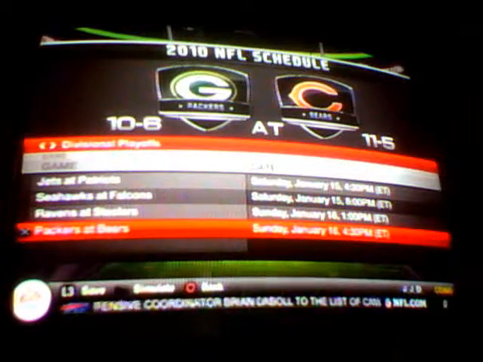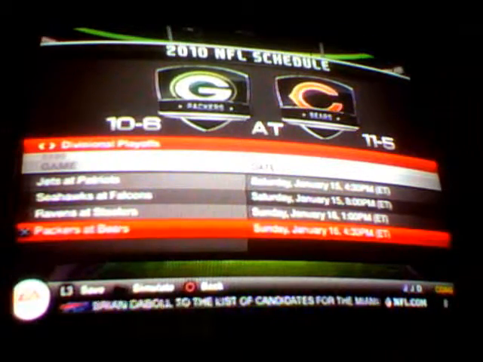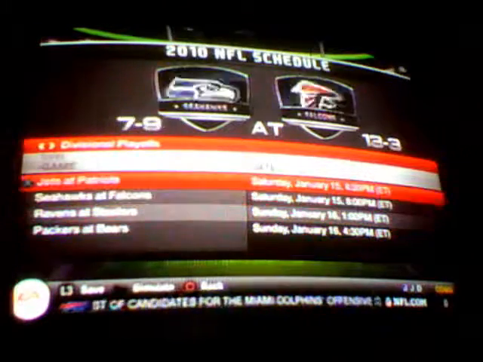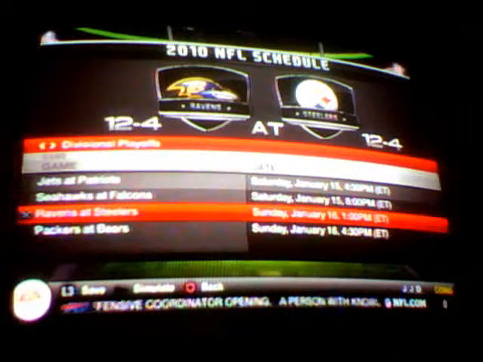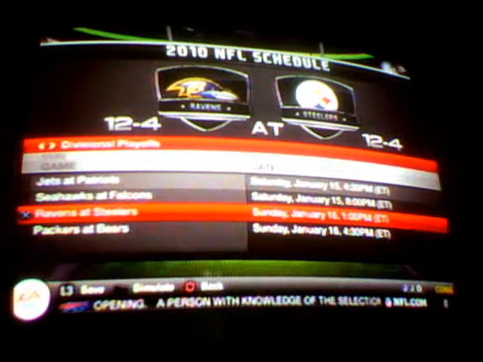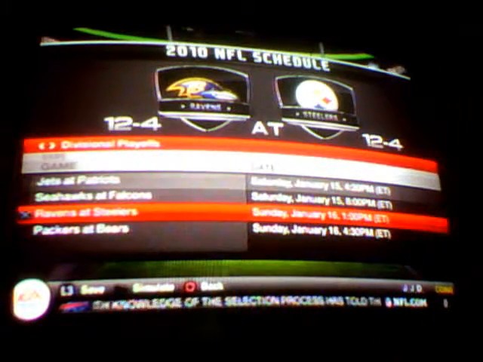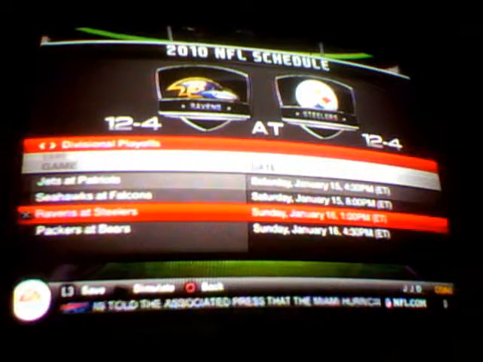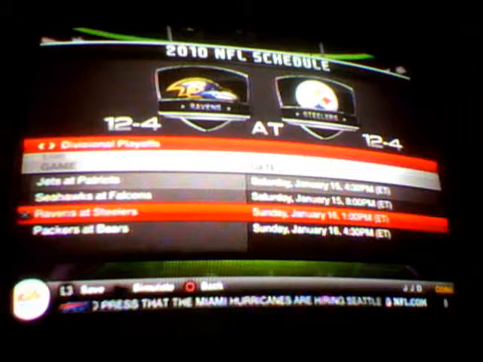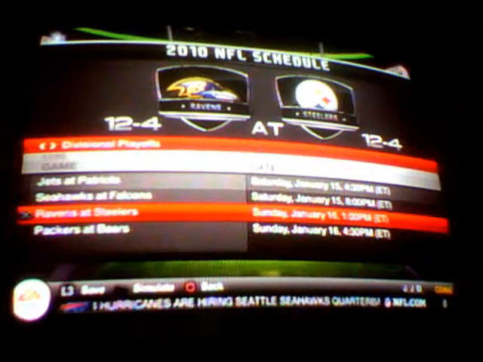I'm talking about a video game, but so yeah, the AFC games I got right. It still shows the Jets and the Patriots and the Ravens at the Steelers. I'm going to simulate those 2 games as normal, but when it comes to the NFC games, I'm going to pull out the scores of the simulated game I did last night.